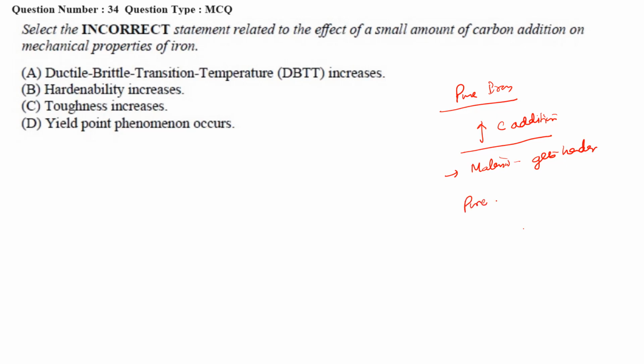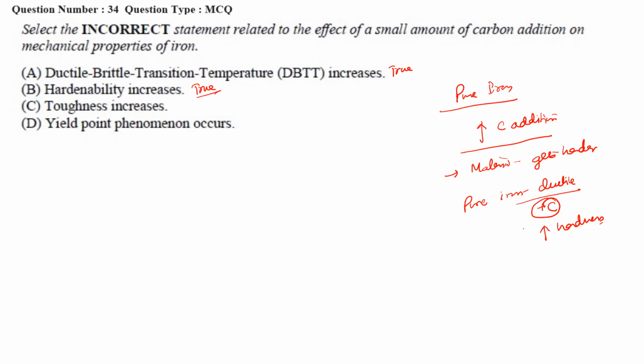Because pure iron is very ductile, when we add some amount of carbon, its hardness keeps on increasing. When the hardness keeps on increasing, the DBTT, the ductile-to-brittle transition temperature, will rise. So this is a correct statement, this is true, right? Hardenability increases. As we add carbon, the tendency to form martensite will increase, so hardenability will increase. This is also a true statement, right?